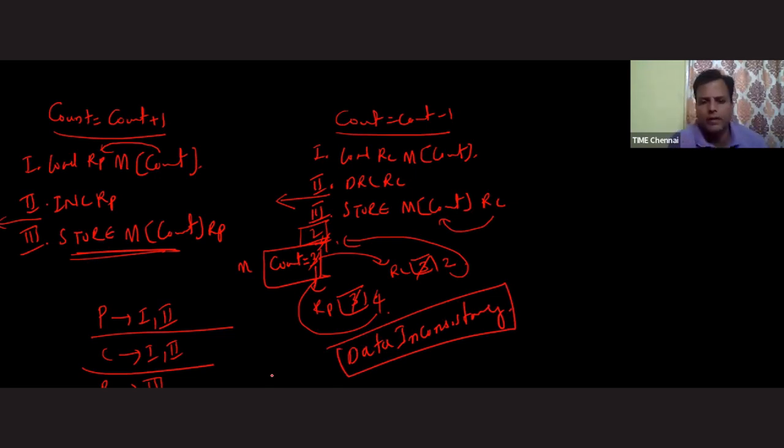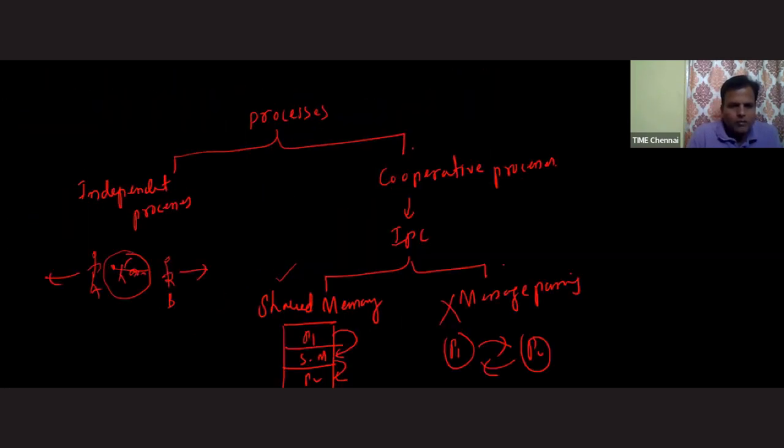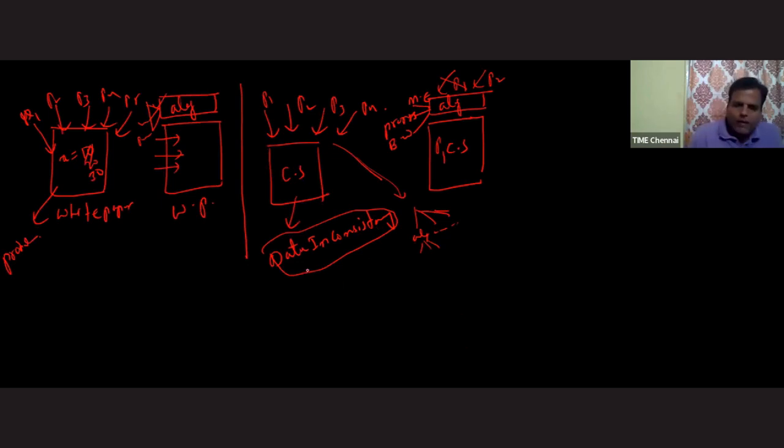Now the question will come, sir, how to overcome this data inconsistency. Try to understand this problem, sir. Why am I explaining this much? The reason is that most of the time students don't get clarity in this. We are exactly standing here, whatever I discussed earlier. As I said, the critical section is there and multiple processes are trying to access the critical section at the same time, and because of that we are getting the data inconsistency issue. To overcome this data inconsistency issue, we require an algorithm. Okay, understood this? Okay, chaliye.